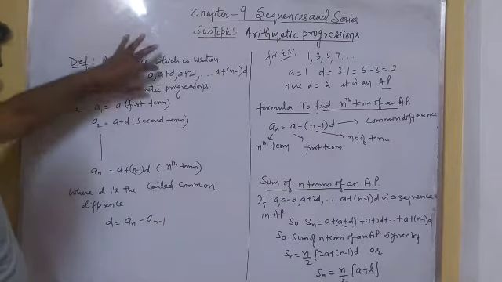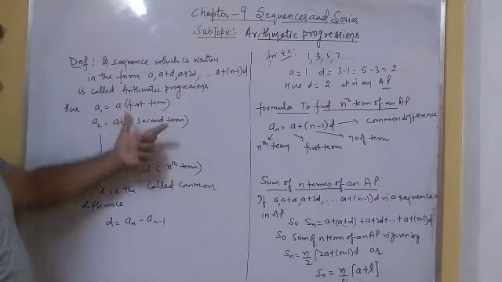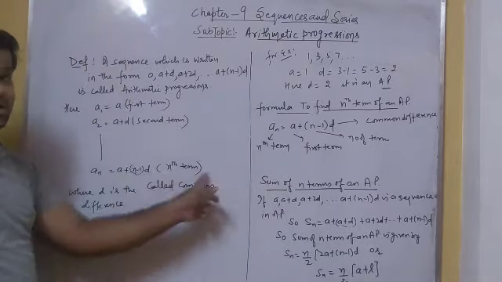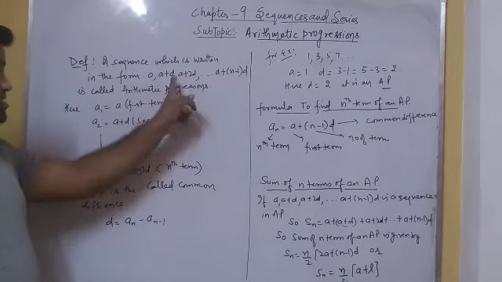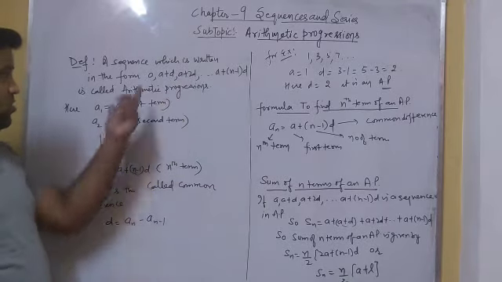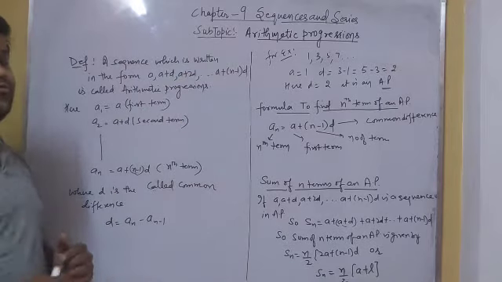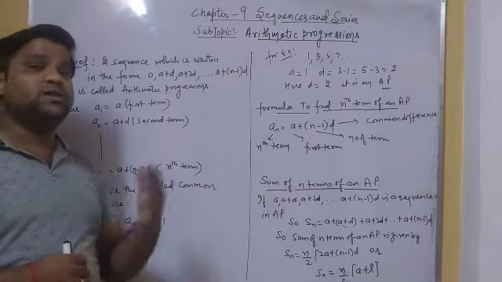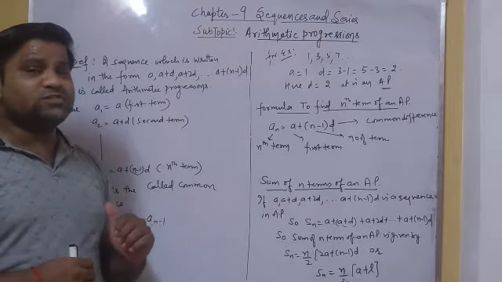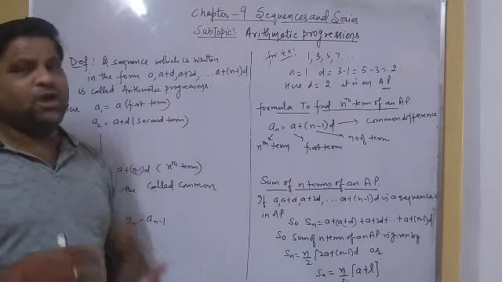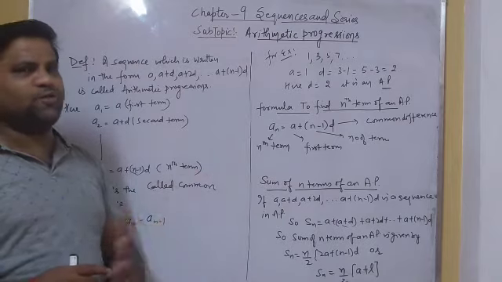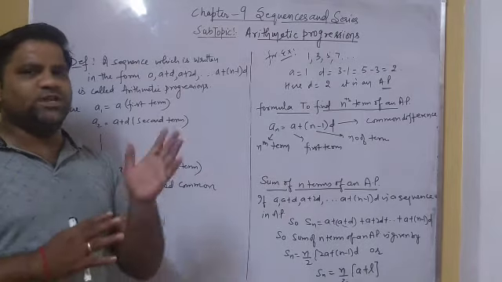Here this a is called the first term of an AP, a plus d is the second term of an AP, and this is the nth term of an AP. Here this d is called the common difference. We can find the common difference by subtracting each previous term from the successive term. If it is the same throughout the sequence, we can say that our sequence is an AP.